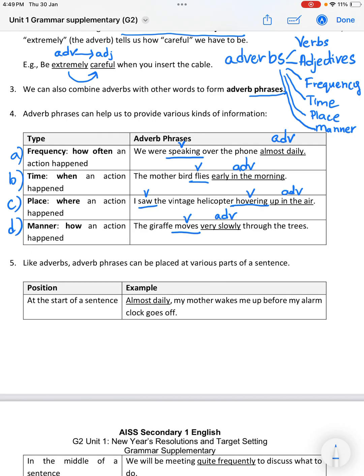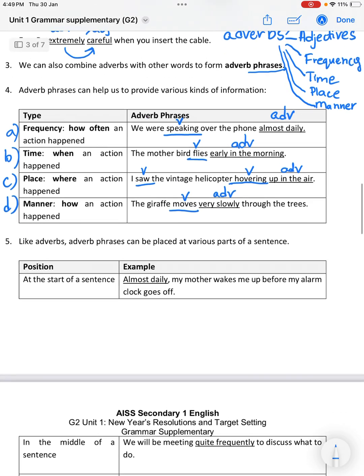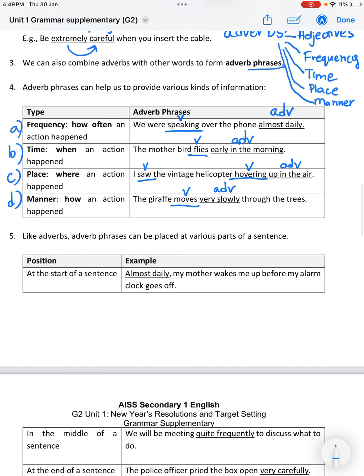Then we also move on to the last part of this page. Like adverbs, adverb phrases can be placed at various parts of a sentence, right? So it does not necessarily mean that they must always be at the beginning, or at the center, or at the back. We can use it in different parts of the sentence.